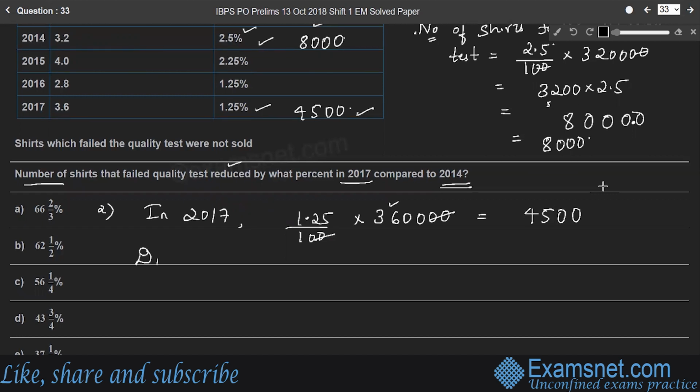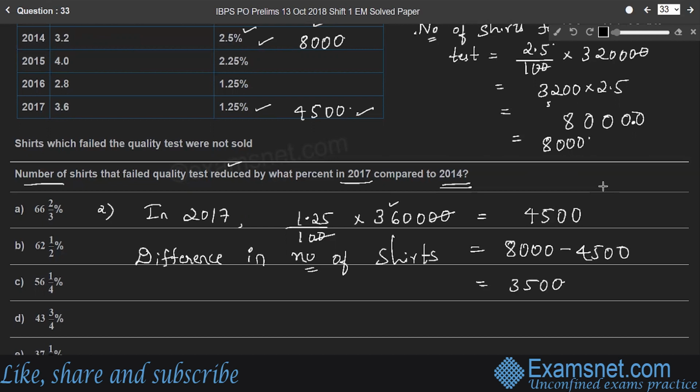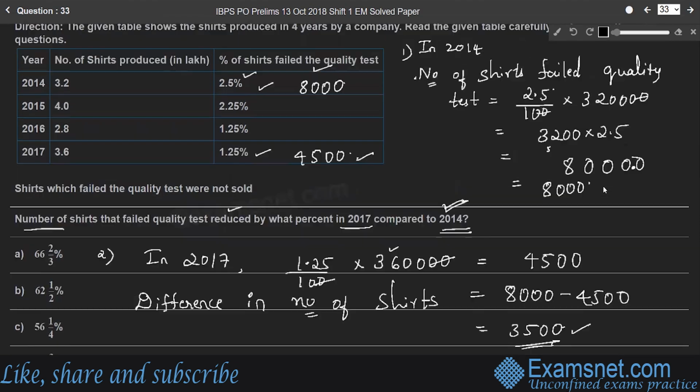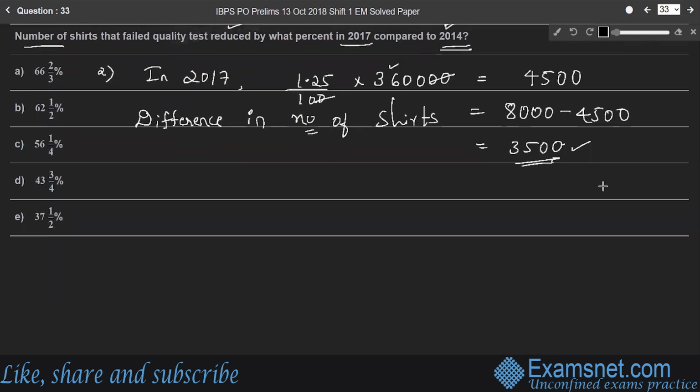The difference in the number of shares failed will be 8,000 minus 4,500, which is 3,500, right? So this number is what percent less than the number of shares that failed the quality test in 2014?